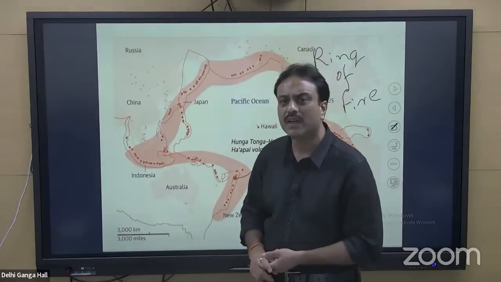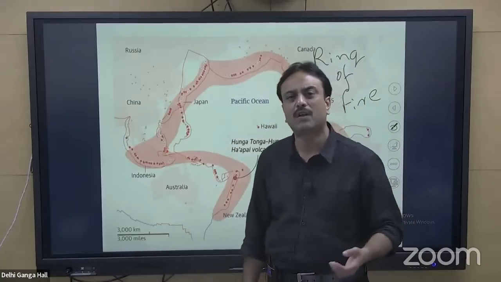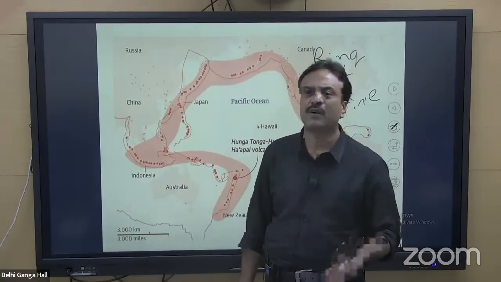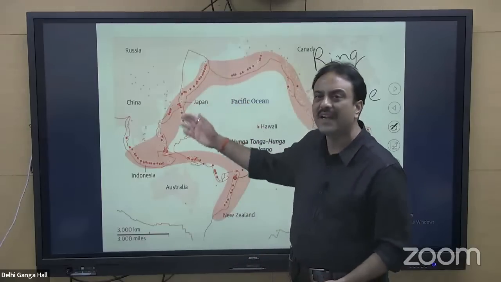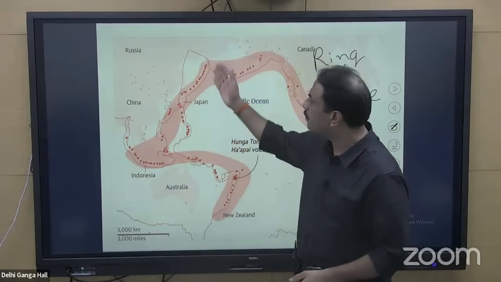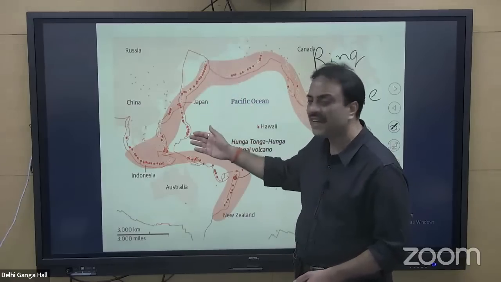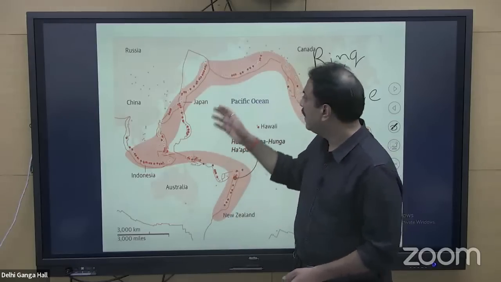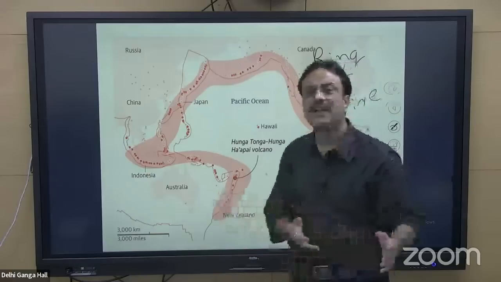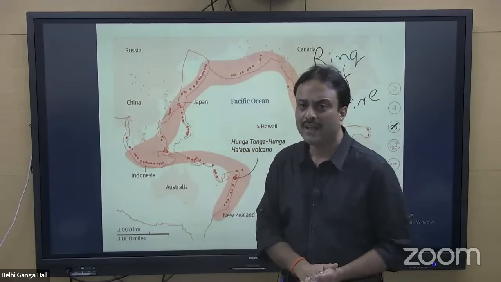When oceanic convergence takes place, we get the formation of island arcs, trenches, and undersea volcanoes or exposed volcanoes. So a number of islands and trenches are present over here, starting from the north: Kuril Island and Trench, Japan Island and Trench, Philippines Island and Trench, Mariana Island and Trench, Aleutian Island and Trench. All these islands and trenches get formed in this particular region as a result of oceanic convergence.